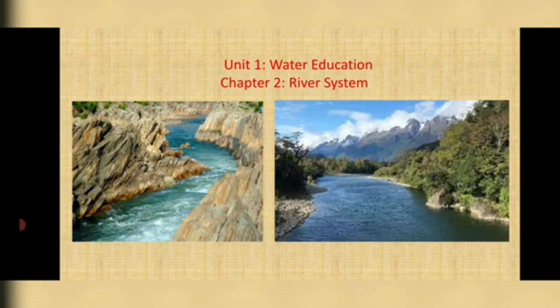cycle in our previous chapter. We have seen how it runs continuously without getting interrupted in nature. Now in the water cycle, the river plays a very important part. It plays a very important role in the water cycle.